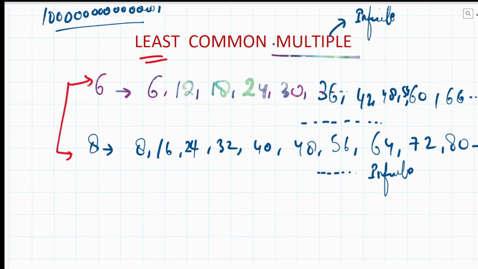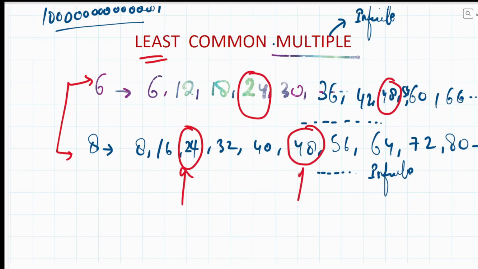What are the common numbers over here? We are going to start. So I see 24 in both of the series. So this is the first number that is common. Now, if I move forward, the next number that is common over here is 48. That is also common.